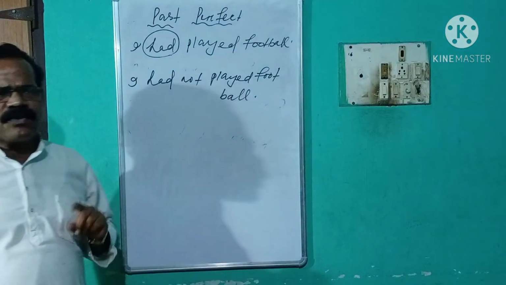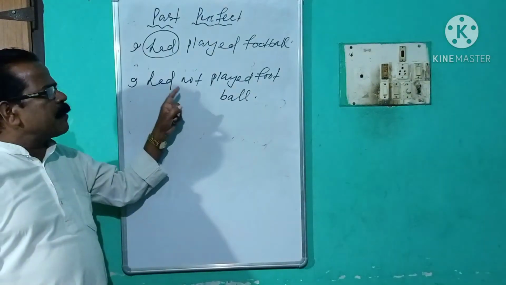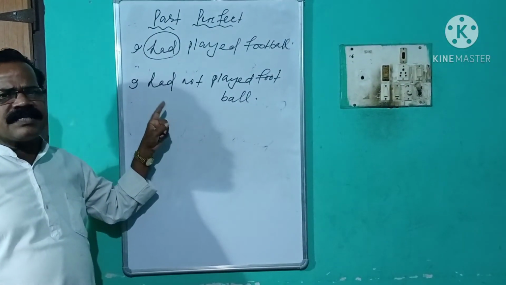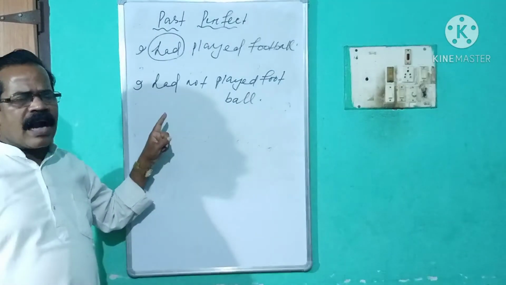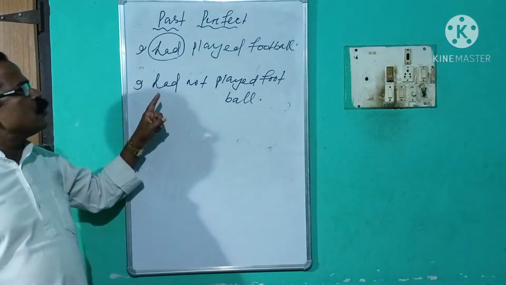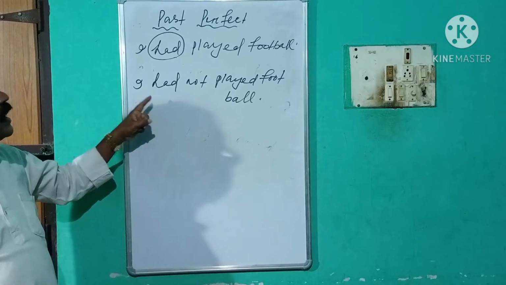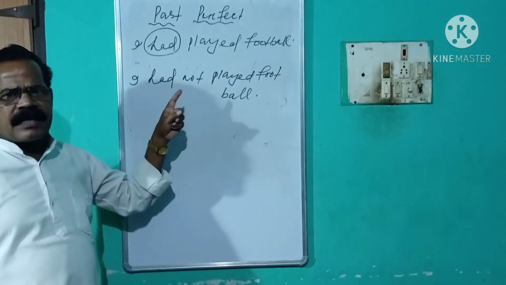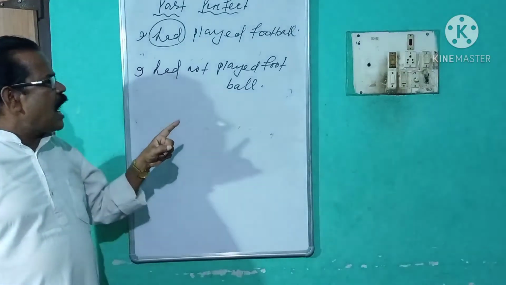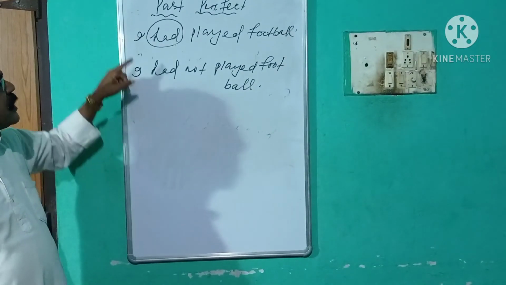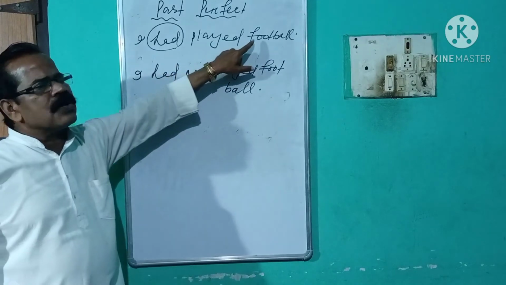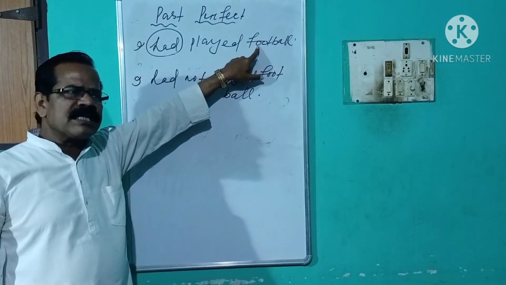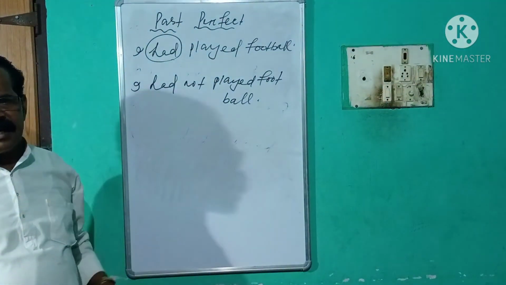Students, I told you how the affirmative sentences changed into negative, yes or no interrogative and WH word interrogative, which is in past perfect aspect, and its structure is subject plus had plus verb 3 plus object if an object is there.